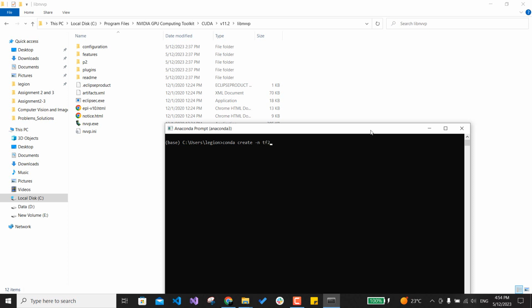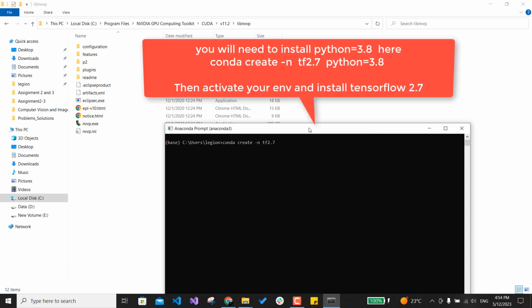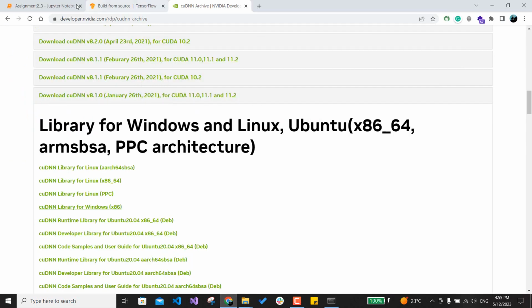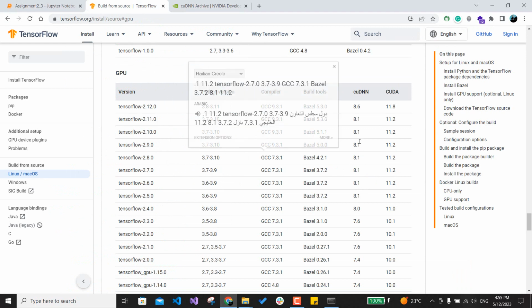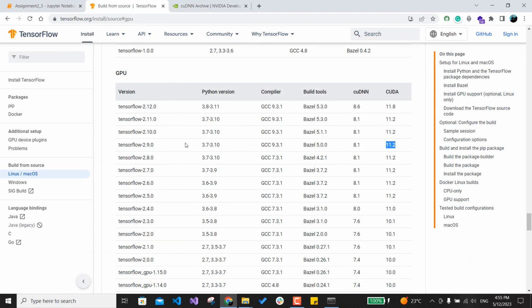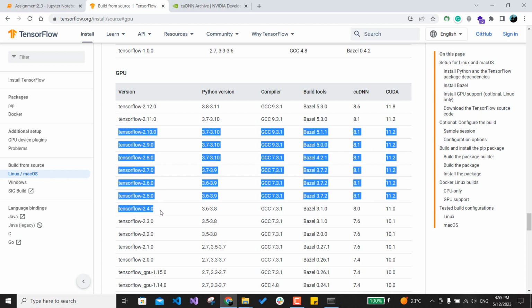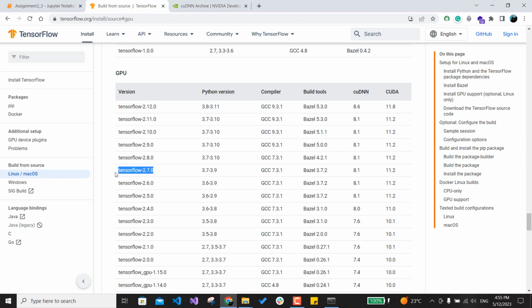Name it Tensorflow 2.7 or as you wish, doesn't matter. And the most important thing is that you need to install the specific TensorFlow version that we have decided to use, from those TensorFlow versions.